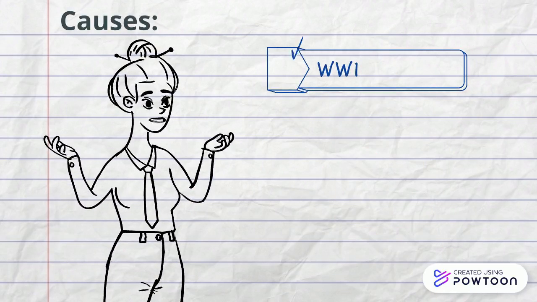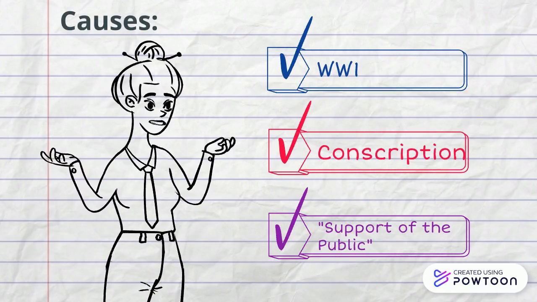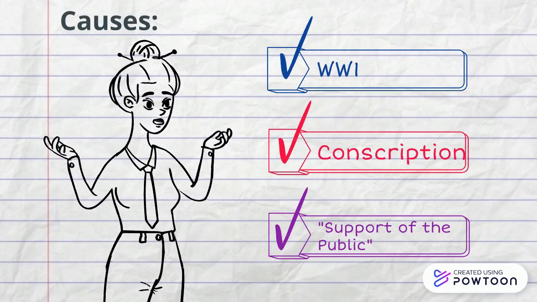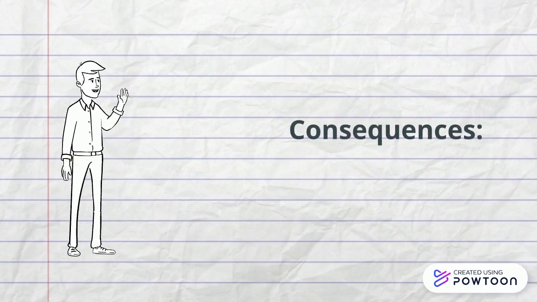to carry out this action, and so this act was passed as a method of providing females related to soldiers and other supporters of conscription the right to vote so that conscription could be implemented with the quote-unquote support from the public. There were some positive and some negative impacts of this act.